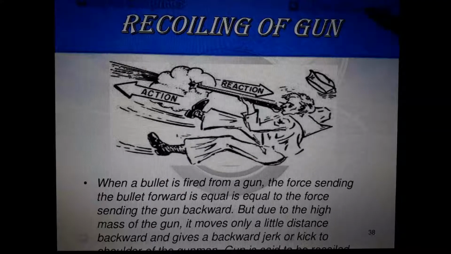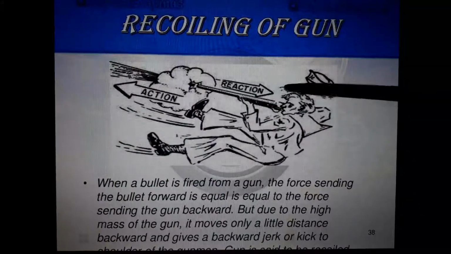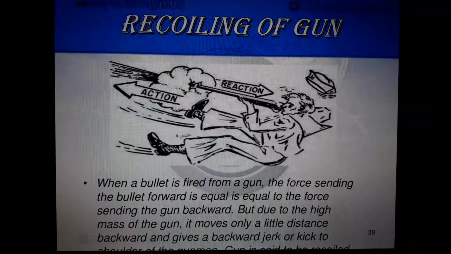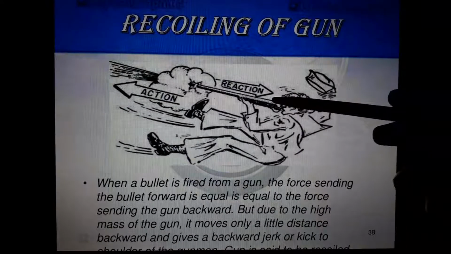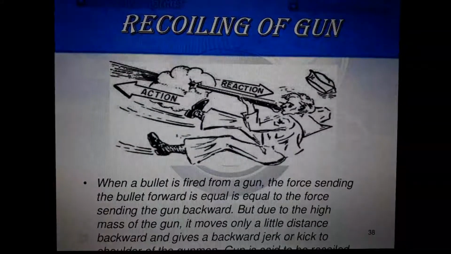Understand? In this case, the force exerted on the bullet and the force exerted on the gun is the same. Force is the same, mass is different. The gun has more mass, so less acceleration. The bullet has less mass, so high acceleration. Understand? According to the law.